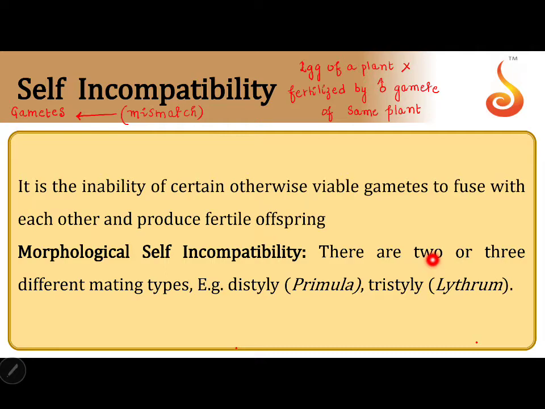Why does it not want to be fertilized by the gamete of the same genetic makeup? So what do we call it as? Self fertilization. So a plant does not want self fertilization but wants cross fertilization, because cross fertilization has greater probability of better variations.